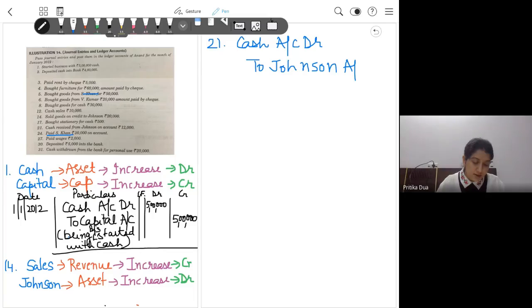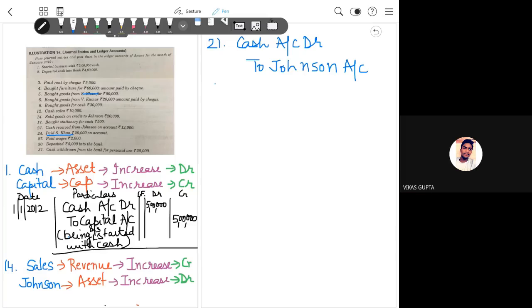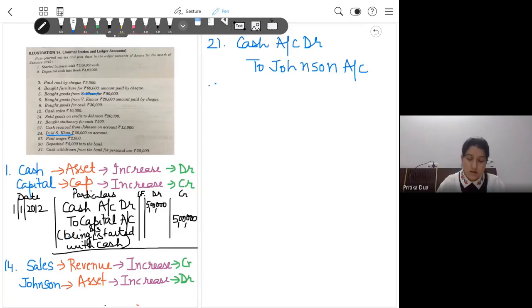Ma'am, asset and... Vikas, your voice is breaking. Put it in the chat box. Ma'am, Johnson comes under asset, or personal account? Debit the receiver, credit the giver. So Johnson is the giver here, so he is credited.